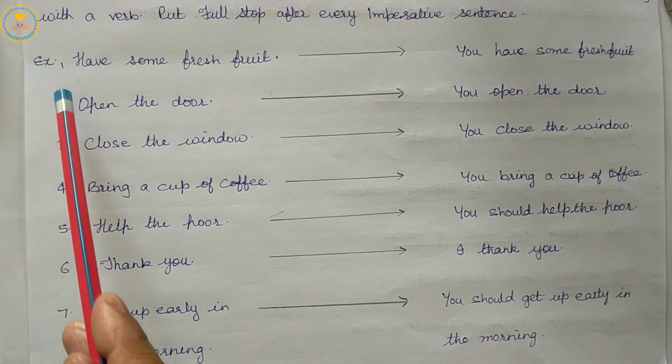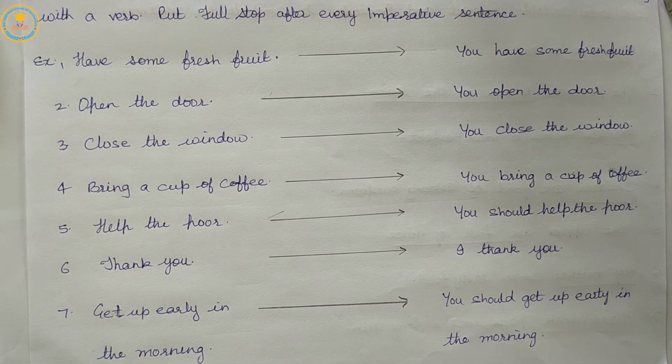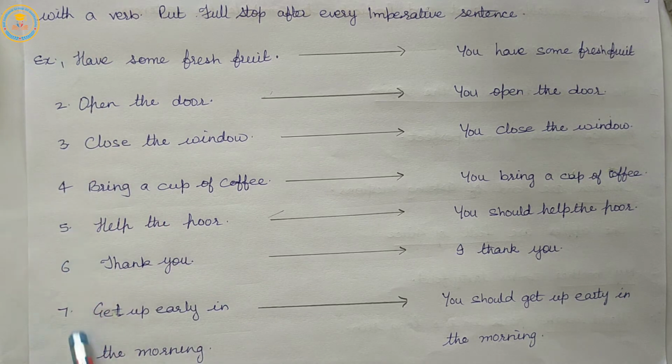The subject is hidden and not given in the sentence. So, these sentences have the predicate part only.